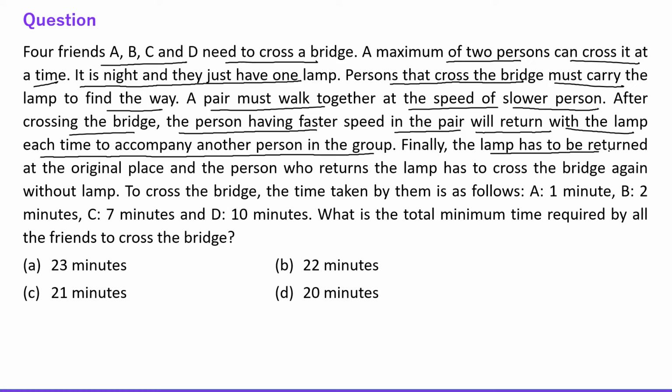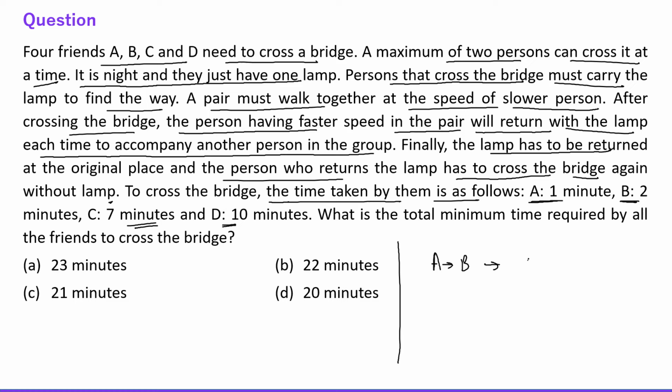Finally, the lamp has to be returned at the original place and the person who returns the lamp has to cross the bridge again without the lamp. To cross the bridge, the time taken by them is as follows. A 1 minute, B 2 minutes, C 7 minutes, and D 10 minutes. Fine. So friends, here A and B will initially go together with the lamp.